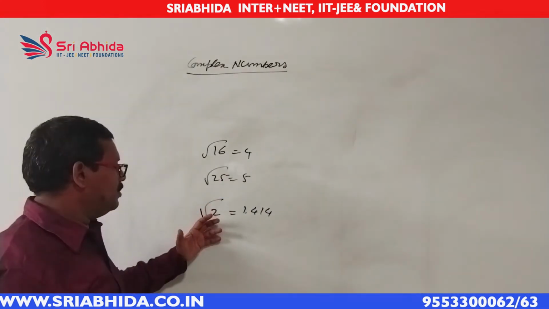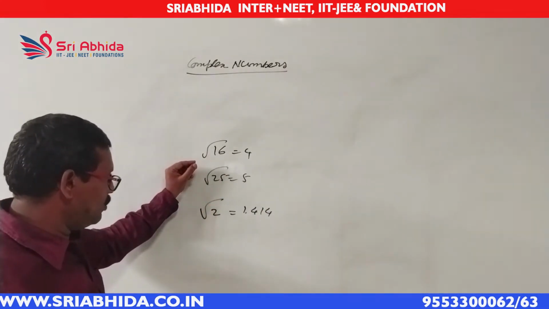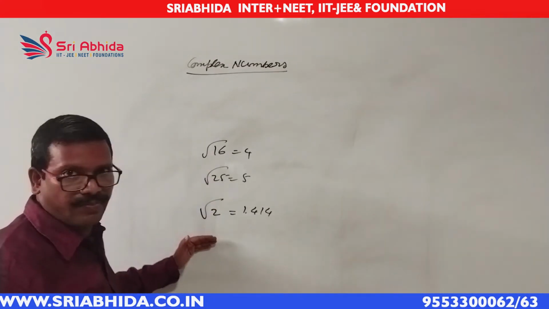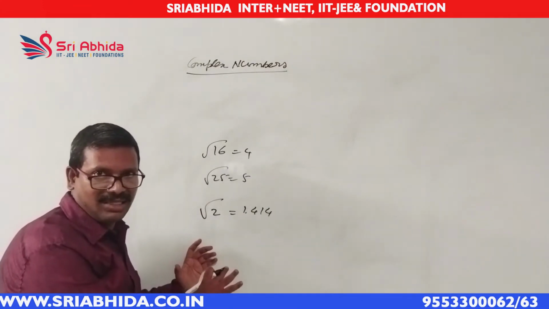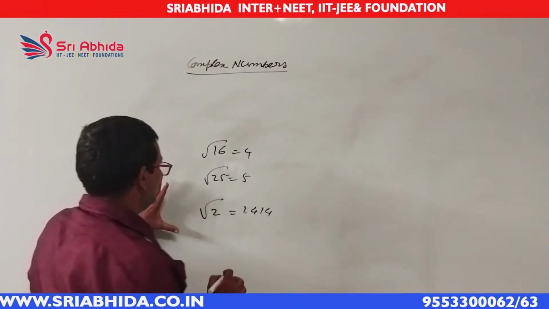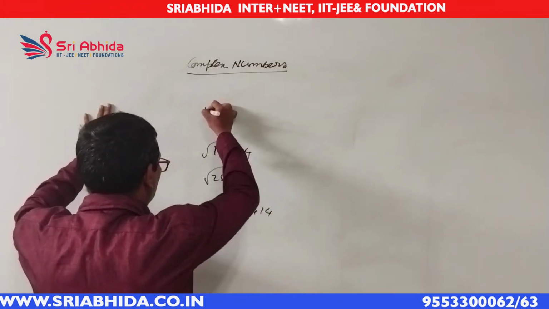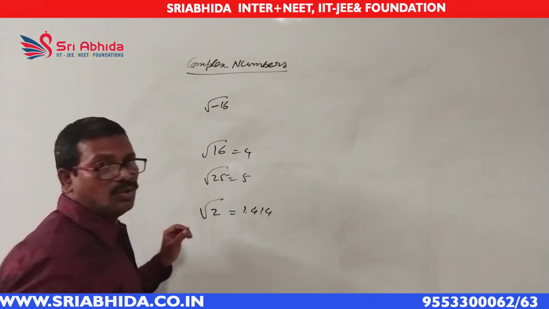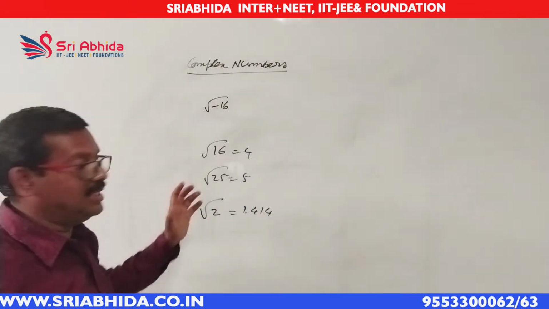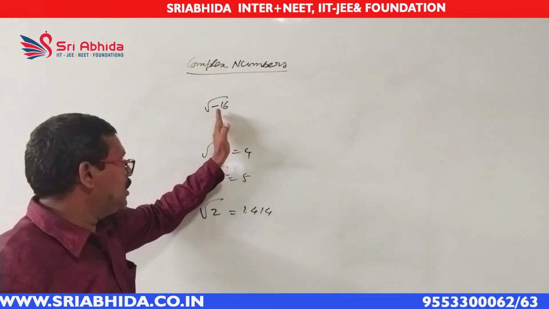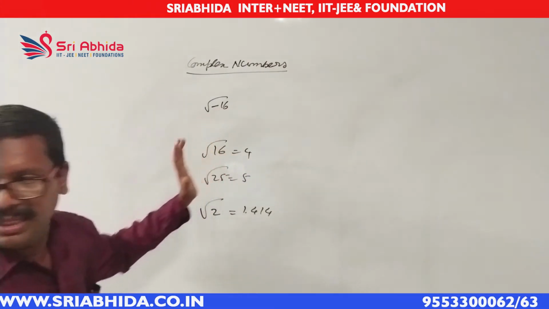We are able to find the square roots because all these are real numbers. For all these real numbers, we can find the square roots easily. Suppose it is some negative quantity, suppose it is given like this, root of minus 16. How to find its square root? Actually, its value does not lie in the real number system. Its value is called a complex number. How to calculate its value?